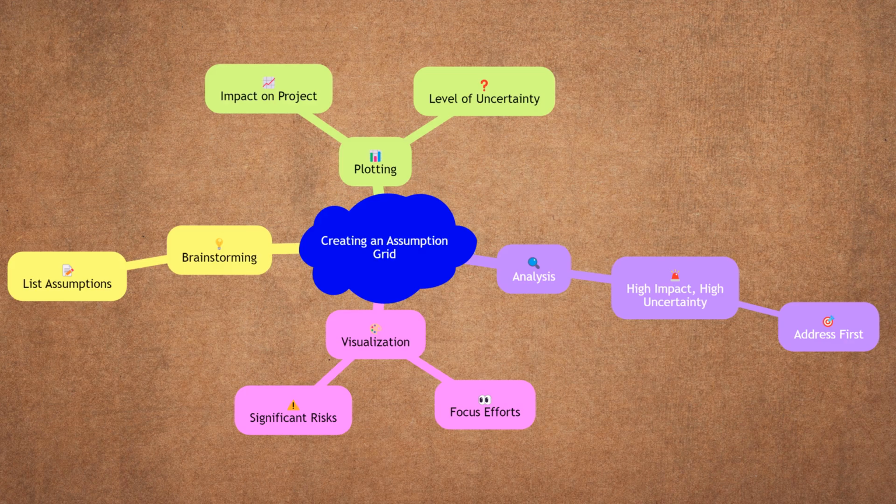Creating an assumption grid involves several steps. First, teams need to brainstorm and list all the assumptions related to their project. Next, these assumptions are plotted on a grid based on two dimensions: the impact of the assumption on the project and the level of uncertainty associated with it. High impact, high uncertainty assumptions are the most critical and should be addressed first. This visual representation helps teams to focus their efforts on the most significant risks and uncertainties.